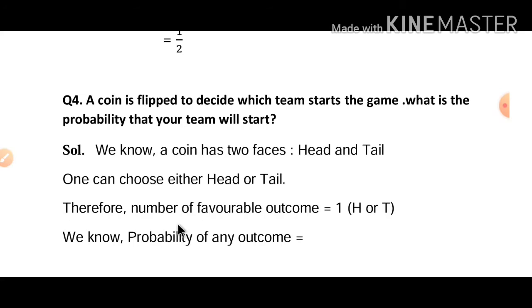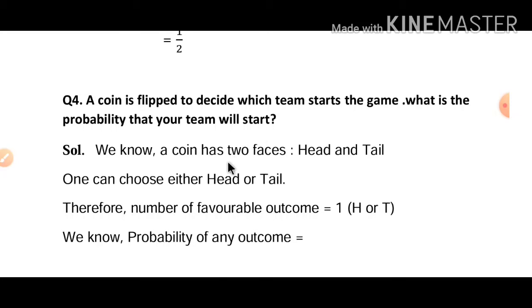Now next question, question number 4. A coin is flipped to decide which team starts the game. What is the probability that your team will start? You can see that they toss a coin and that will decide which team starts the game. And what is the probability that our team will start? So if you take head, what is the probability that head will come? And if you take tail, what is the probability that tail will come, so that we can start our game?